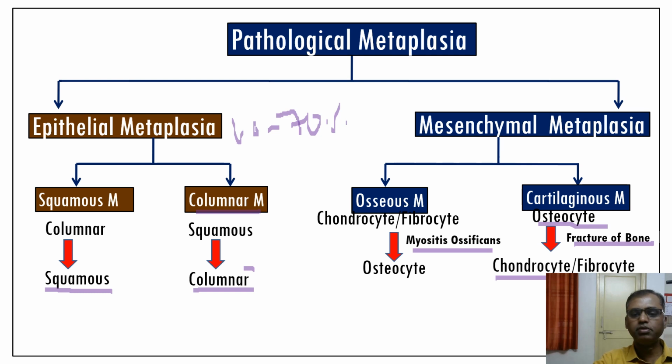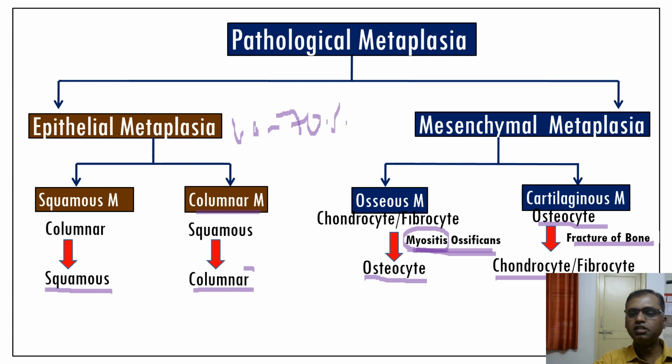The typical example of osseous metaplasia is myositis ossificans. As we know, myo means muscle. The muscle is made up of myocytes. So what happens? Because of various causes, the myocytes are converted into osteocytes. So that is what we call myositis ossificans. This is the example of osseous metaplasia.